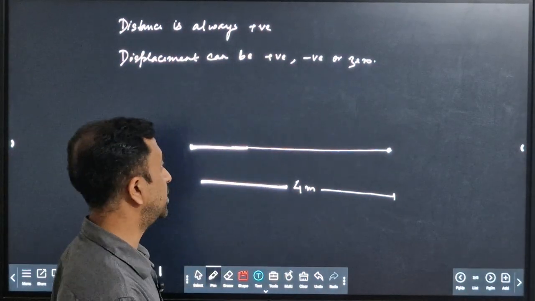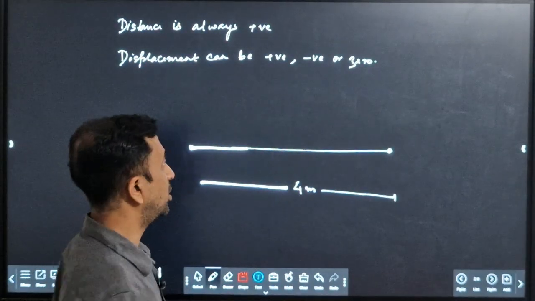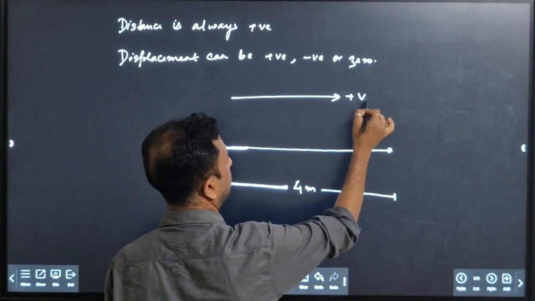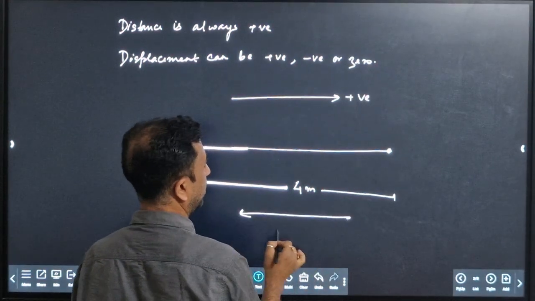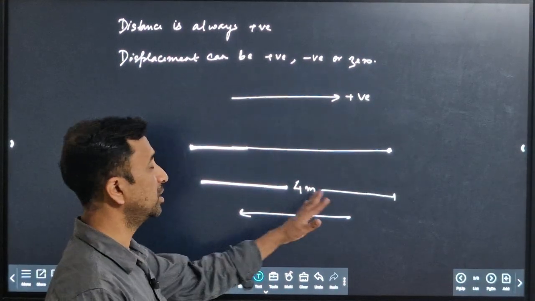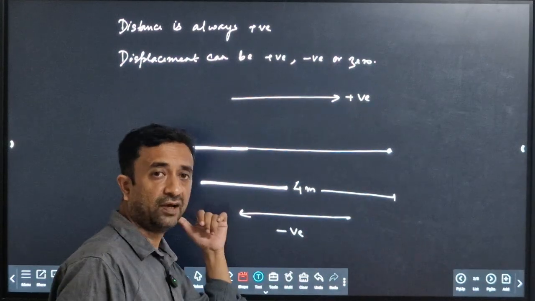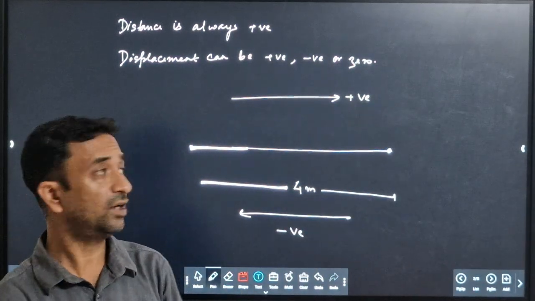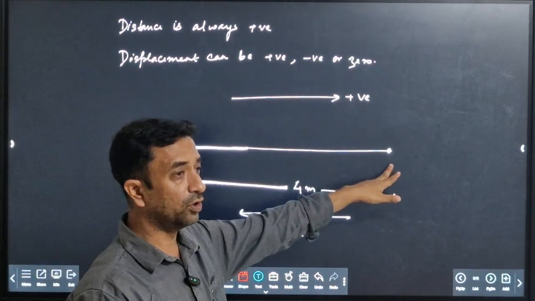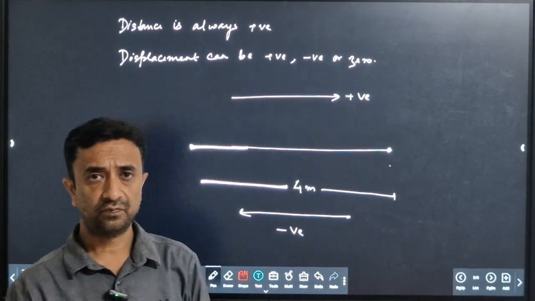Now what about displacement? Now we know that displacement is a vector quantity. So here remember, if one direction we take positive, the opposite direction you have to take negative, because it is a vector quantity. If we take left to right as positive, then right to left you have to take negative. Now see, when the particle moves from this point to this point, we will say that the displacement of the particle is plus 4 meter.